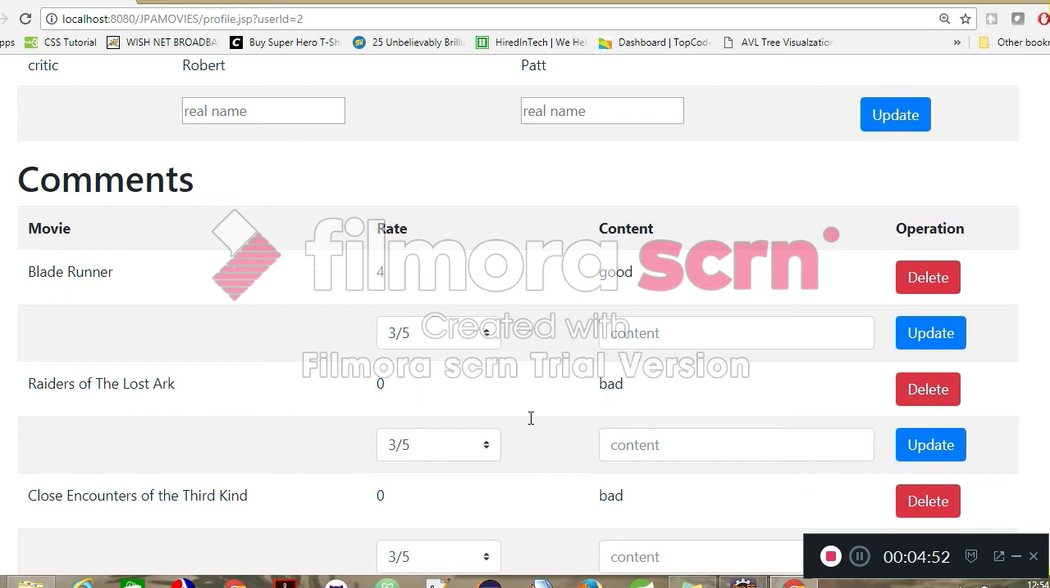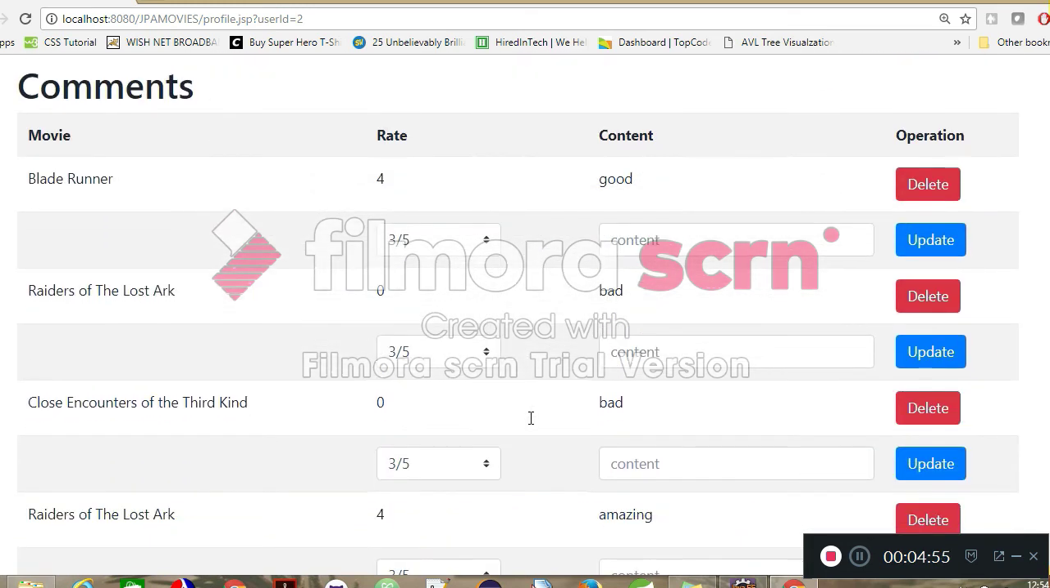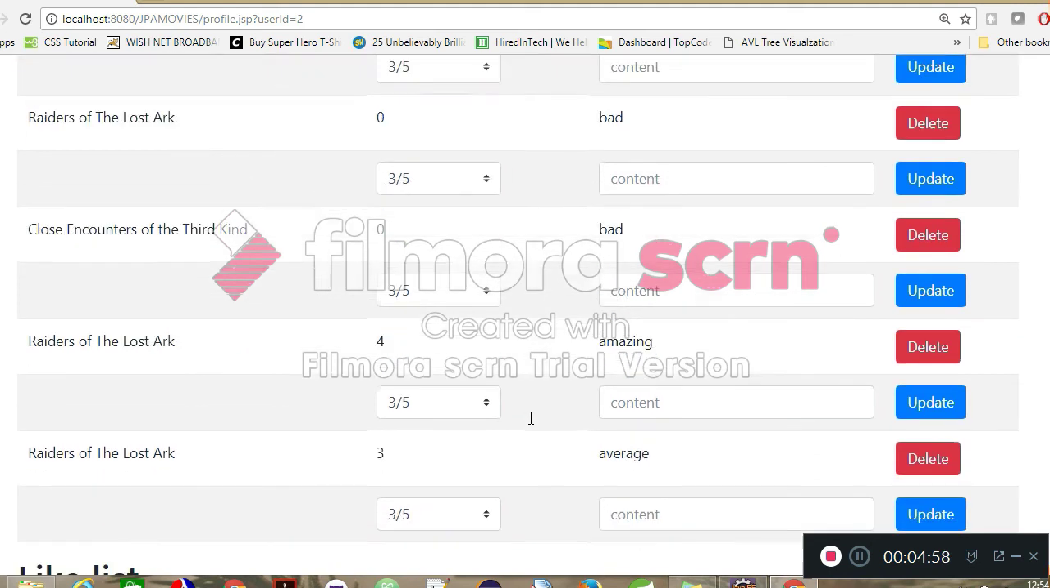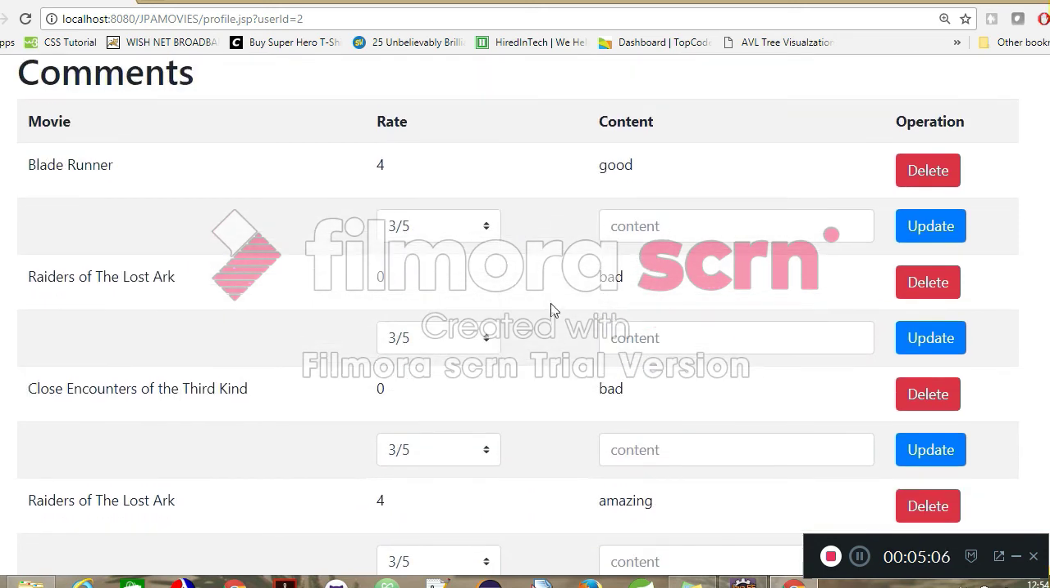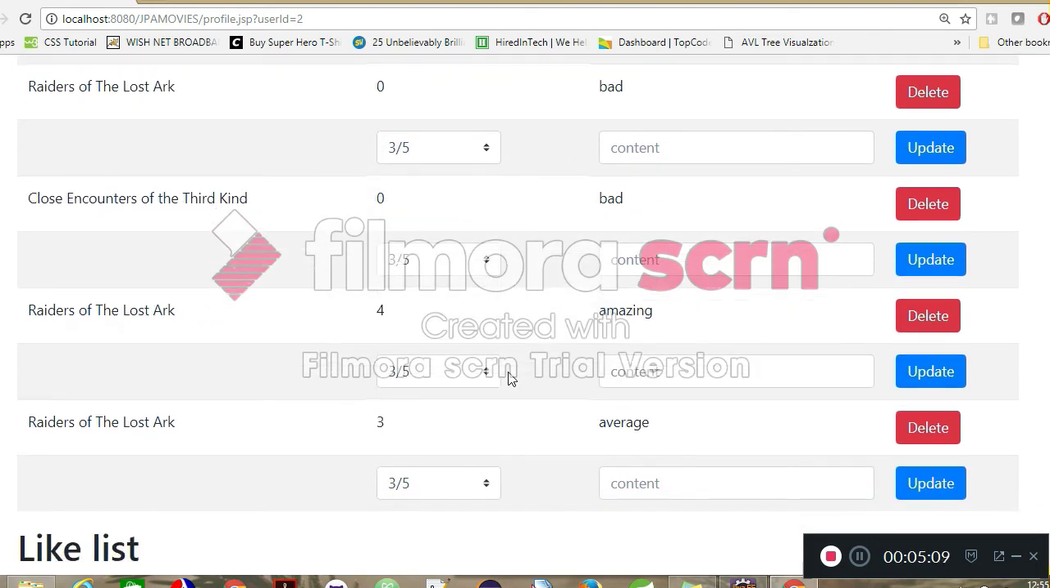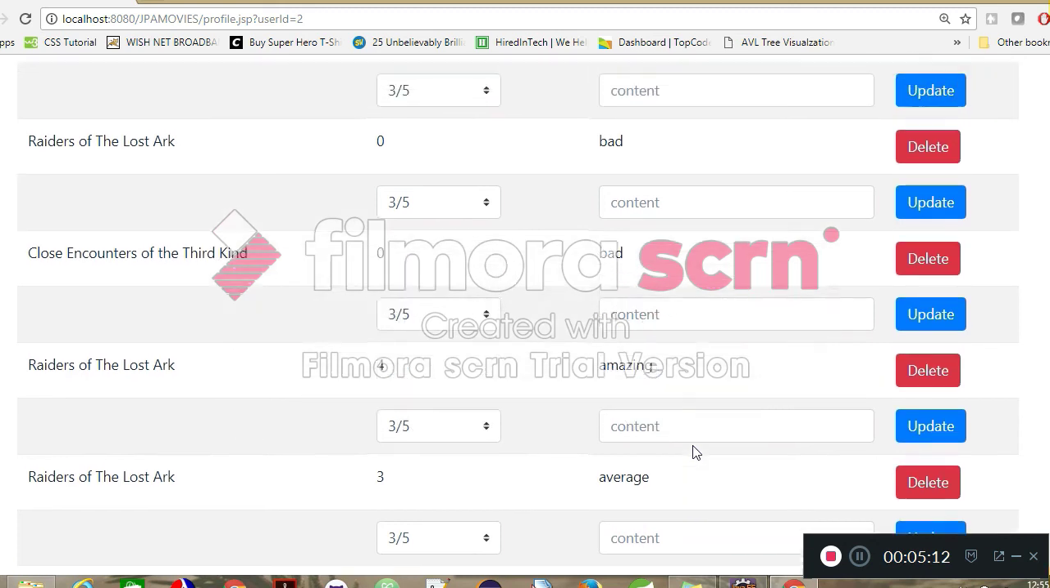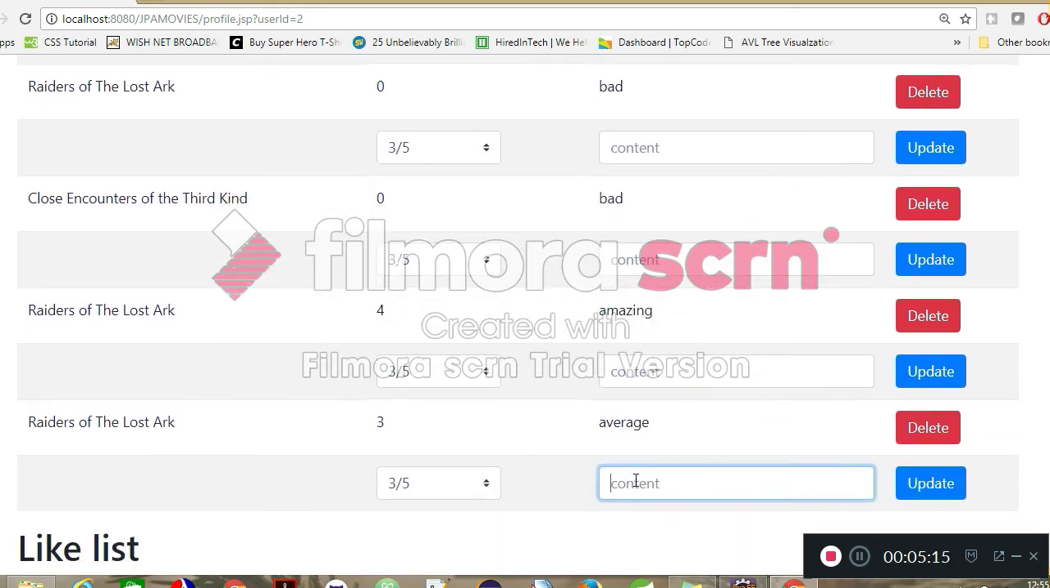Now it comes to comments. It shows a list of all the comments that the user Alice has given in different movies altogether. As you can see, for Blade Runner she has given a rating of 4 and a content, that is the comment itself, as good. You can also edit these comments. For instance, let's take the latest one which we gave, the average one, and we can change the rating for Raiders of the Lost Ark to 4, and make the comment brilliant. Yeah, so it has been changed.